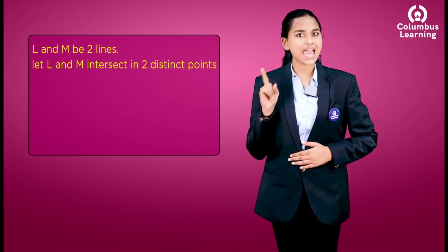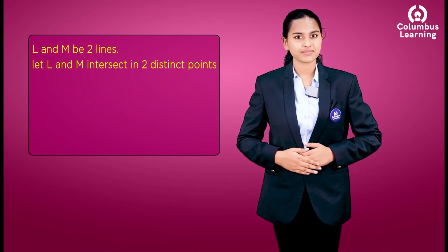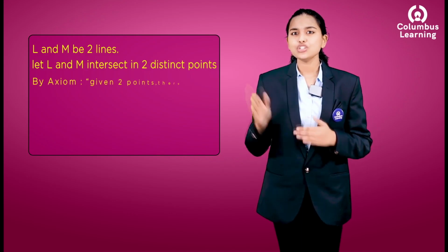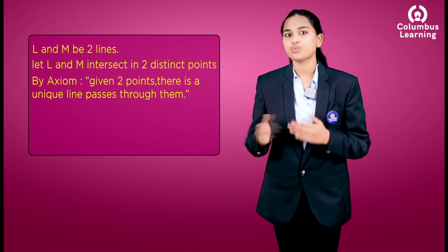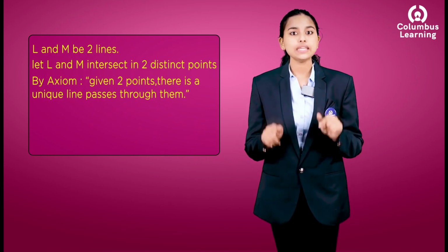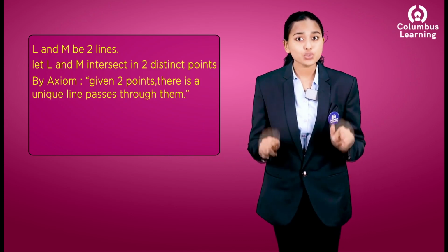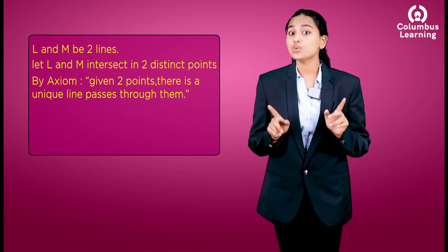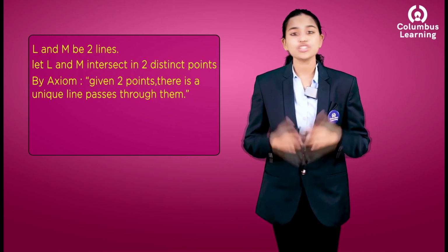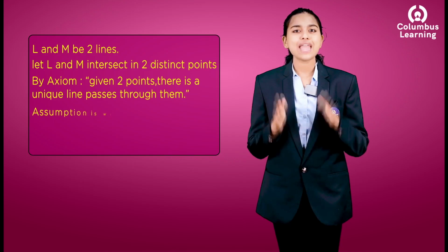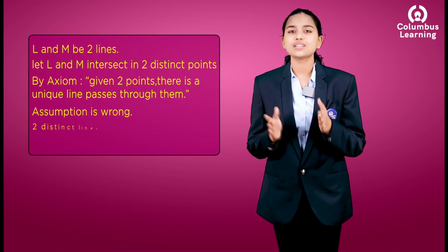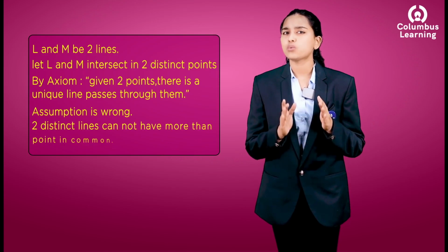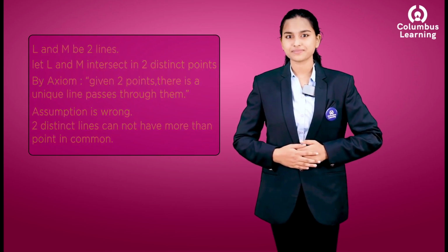But remember the axiom we just learned. That is, given two distinct points, there is a unique line that passes through them. But here we got two lines passing through two distinct points, which is a contradiction. Hence our assumption was wrong. Therefore, two distinct lines cannot have more than one point in common.